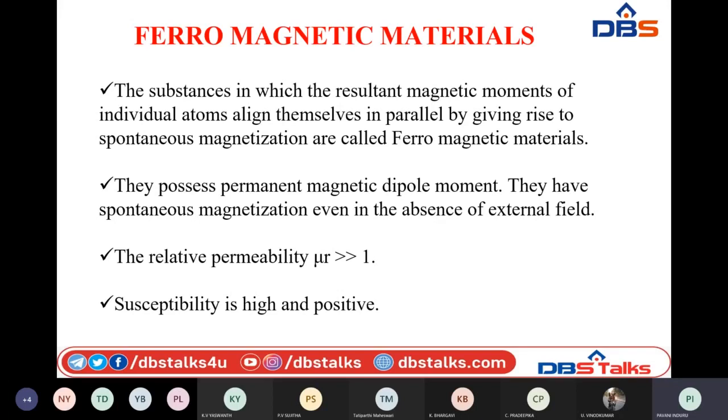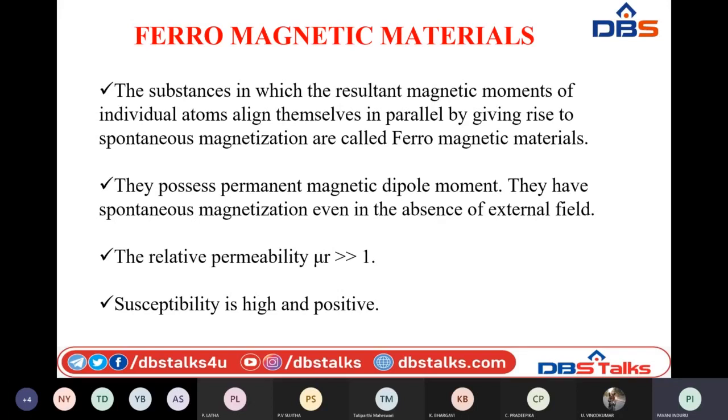and even in the absence of an applied external magnetic field, they try to align themselves in a regular fashion. Whenever they are kept inside a non-uniform magnetic field, they align parallel with the applied direction of the magnetic field. That is why they have strong magnetism present in them.